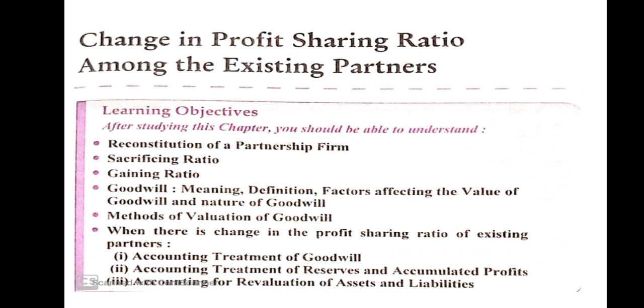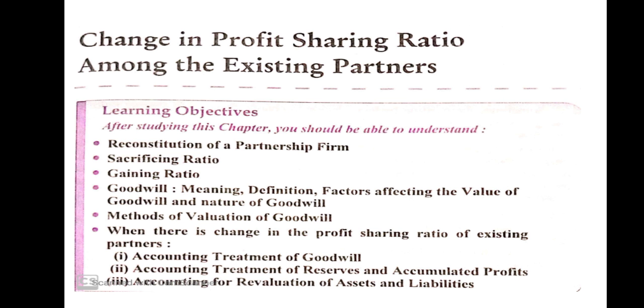Now we are talking about gaining ratio and sacrificing ratio. What is sacrificing ratio? When there is a change in the profit sharing ratio, one or more of the existing partners have to surrender some of their old share in favor of one or more other partners. The surrendered profit sharing ratio is called sacrificing ratio. It means when any partner sacrifices his share for another partner, it is called sacrificing ratio. So the formula is: sacrificing ratio is equal to old ratio minus new ratio.